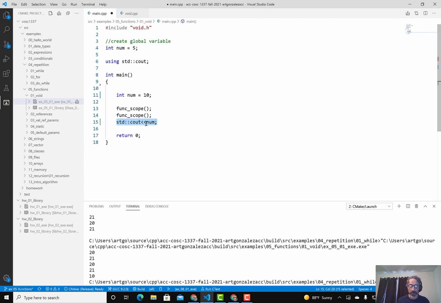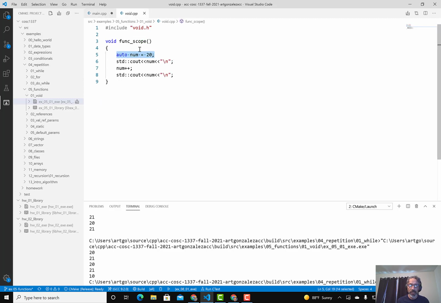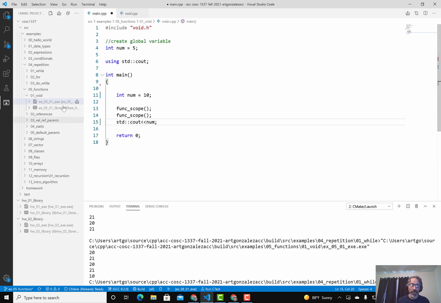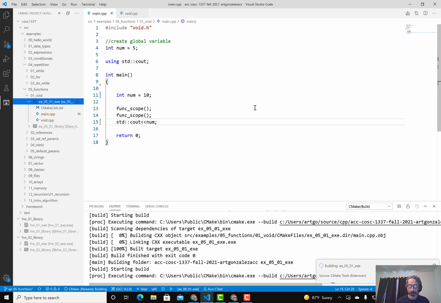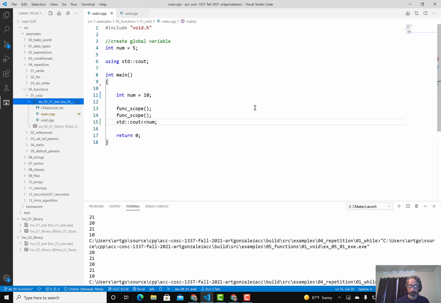The output, right? So we are trying to display num. So then you have options, right? You'll have 5, 10, and maybe 20 something. So if we run this program, the answer is 10. So num is 10.